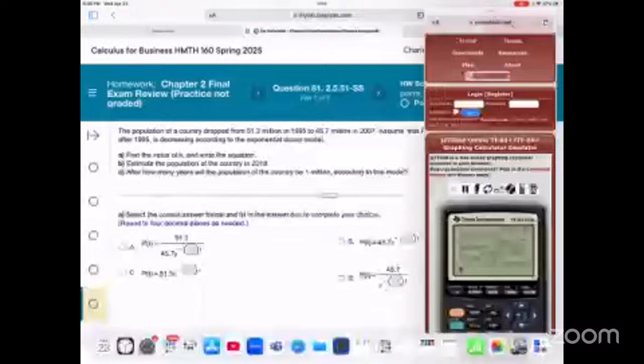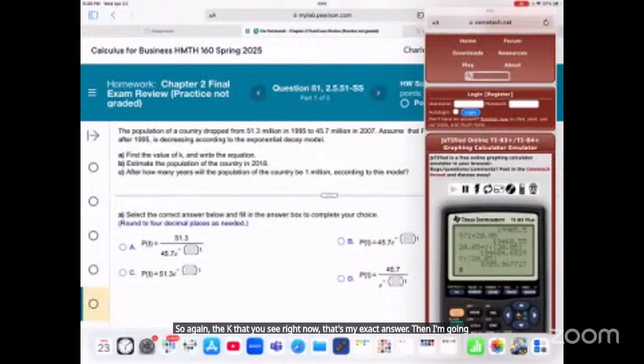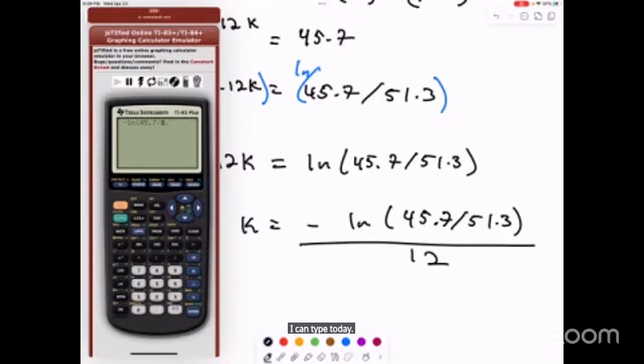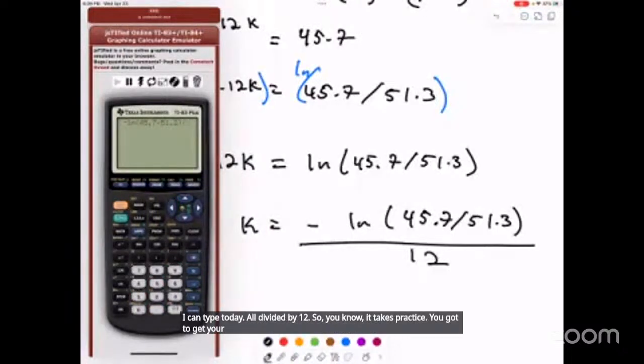So again, the k that you see right now, that's my exact answer. Then I'm going to use my calculator to get my approximation. So negative natural log 45.7 divided by 51.3, all divided by 12. So, you know, it takes practice. You got to get your parentheses proper. I went a little overboard on my parentheses, but it's fine.